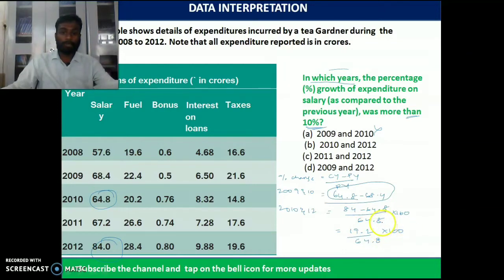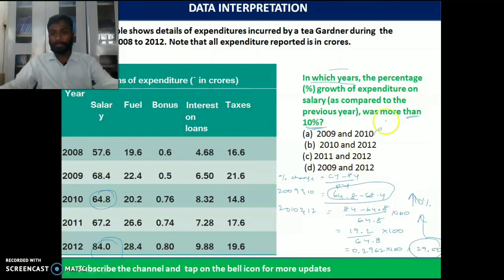It is around 0.2962 into 100, which is equal to 29.62, which is above 10%. He is asking more than 10%, right? In which year? Option B, 2010 and 2012. Yes. Very good observations.